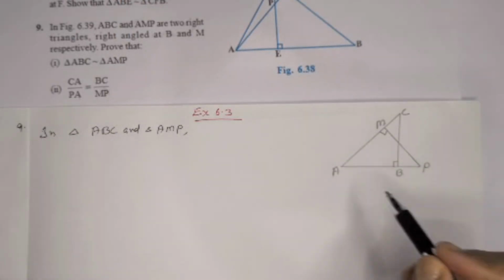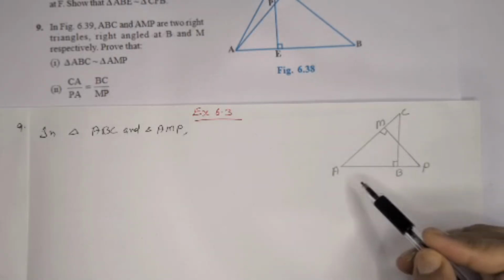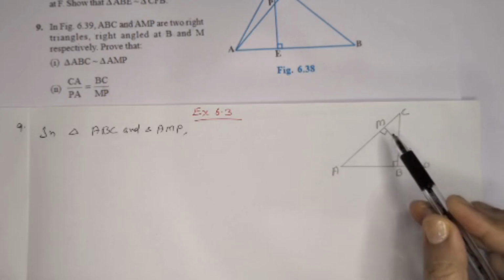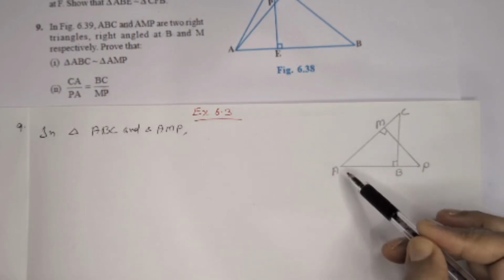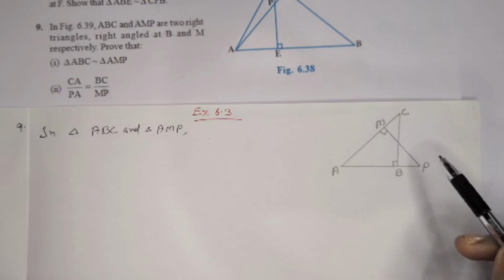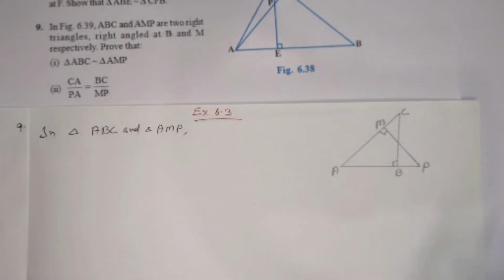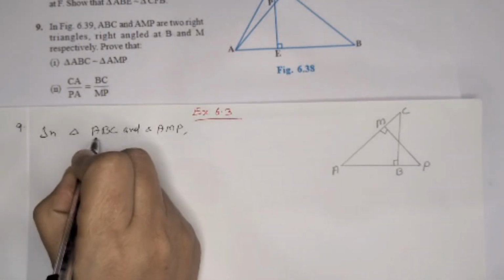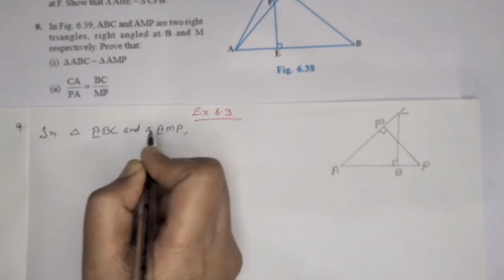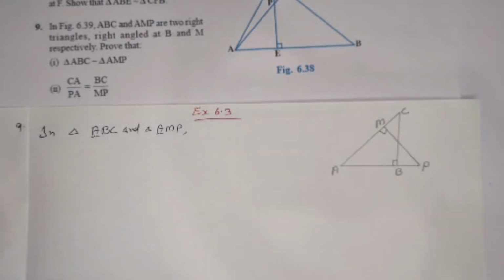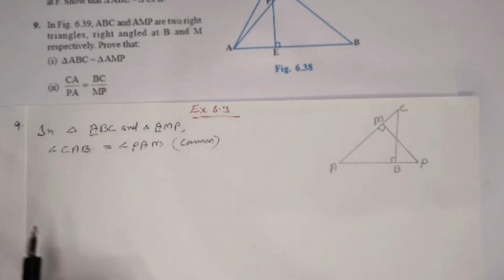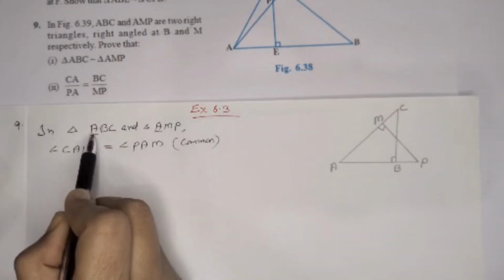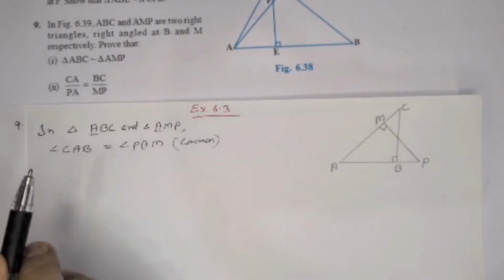Question number 9. Triangle ABC and AMP are two right triangles, right angled at B and M. Prove that triangle ABC is similar to AMP. In triangle ABC and triangle AMP, we can see here angle A is common. So we can write angle CAB is equal to angle PAM, common. Angle A is common in both triangles.